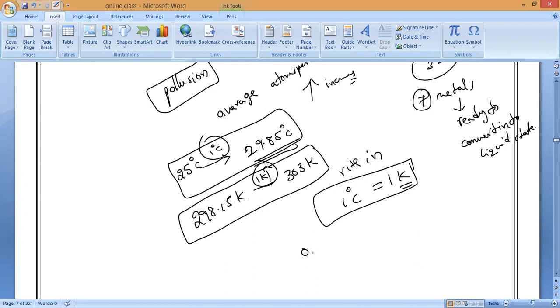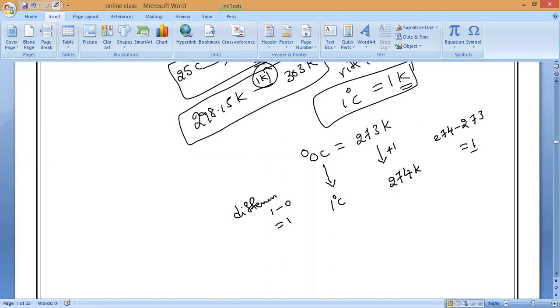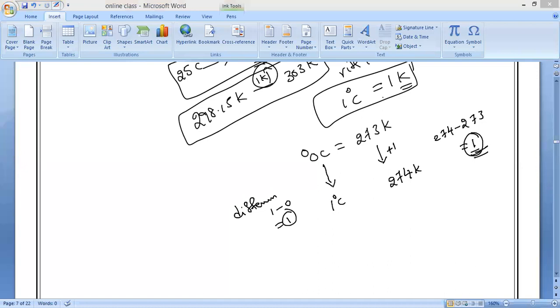Now, 0 degrees Celsius is equal to 273 Kelvin. Now 0 degree becomes 1 degree. What is the difference? 1 minus 0 is equal to 1. Here it will become 1 plus 273, which is 274 Kelvin. What is the difference? 274 minus 273, here also 1 only. So the rise in temperature in degrees Celsius is equal to the rise in temperature in Kelvin. Understand? Very important concept.